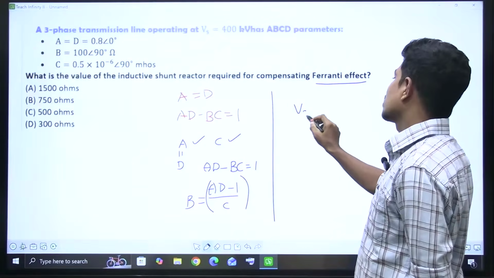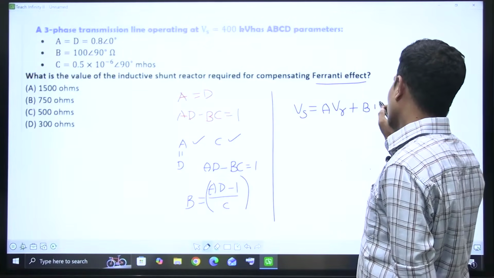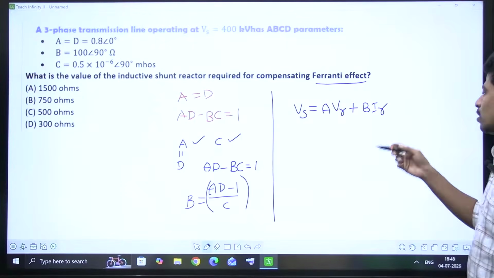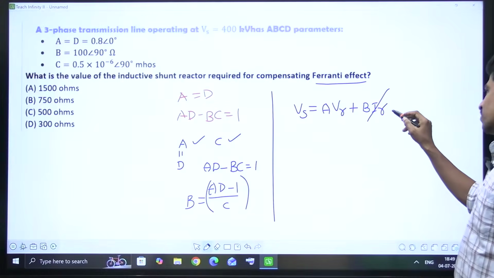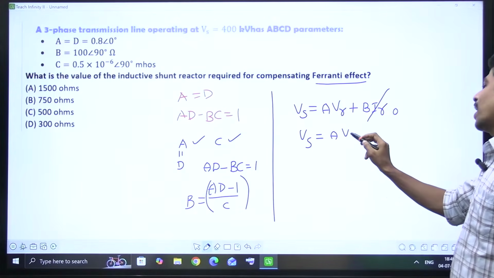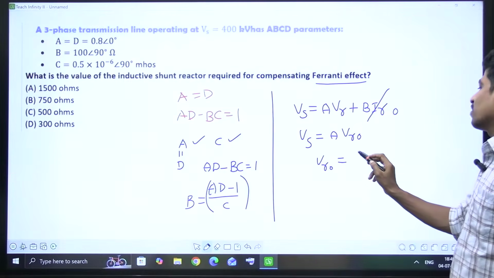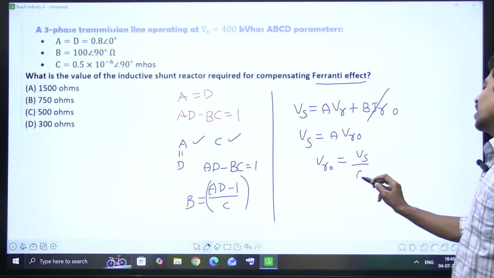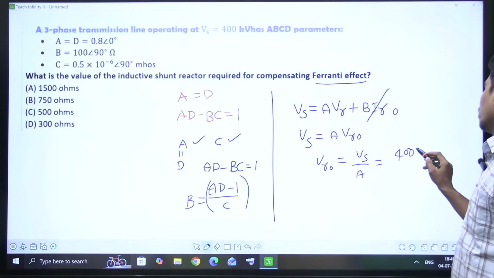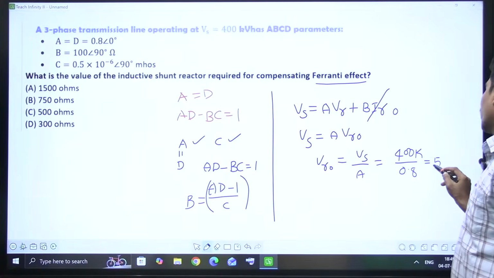So Vs is equal to AVR plus BIR. But the Ferranti effect takes place during no load or lightly loaded condition, meaning the receiving end current or load current is very small. At that time, the receiving end voltage is called the no load receiving end voltage. So VR0 is equal to Vs by A. How much is Vs? Vs is 400 kV, divided by A. A is 0.8. So this is equal to 500 kV.